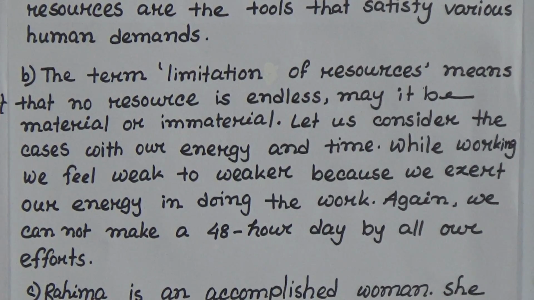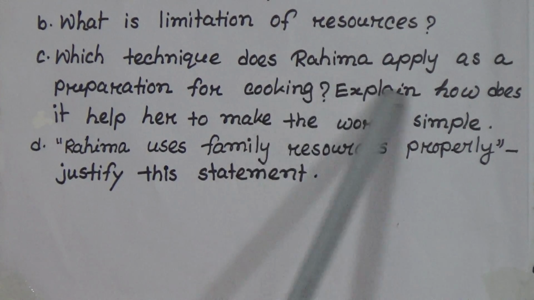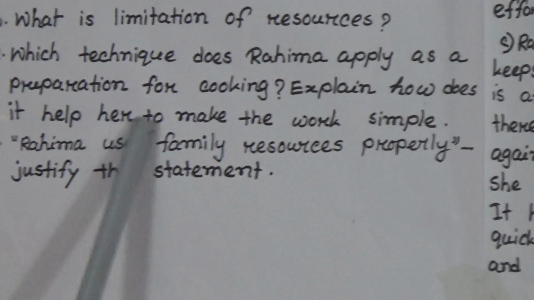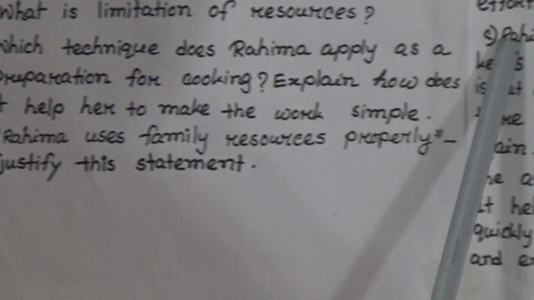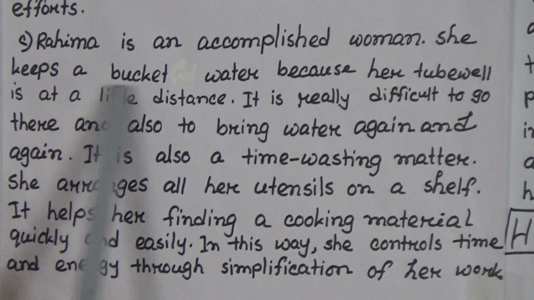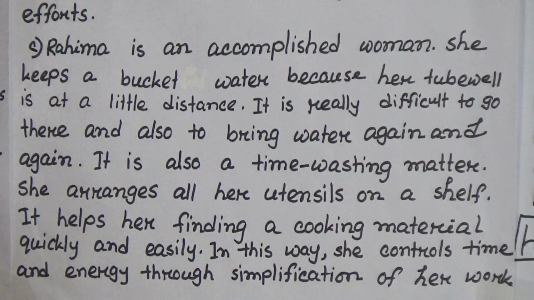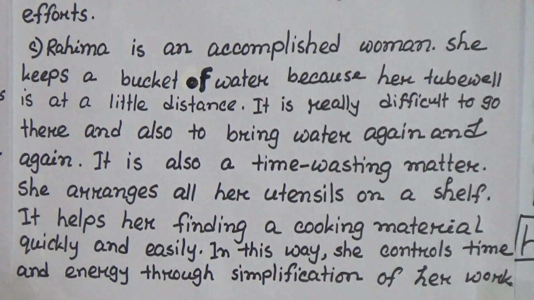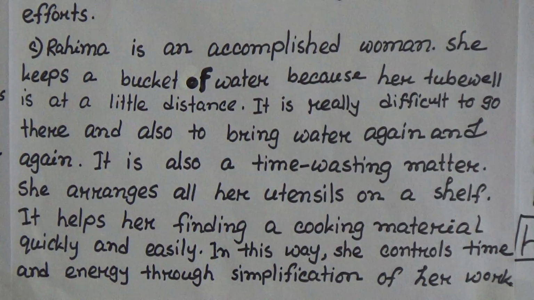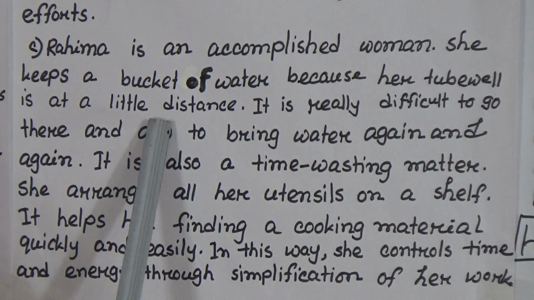Now number C, which technique does Rohima apply as a preparation for cooking? Explain how does it help her to make the work simple. Answer: Rohima is an accomplished woman. She keeps a bucket of water because her tubewell is at a little distance.